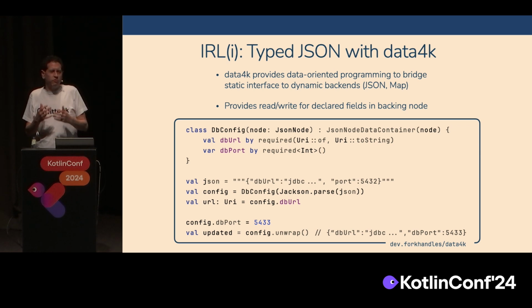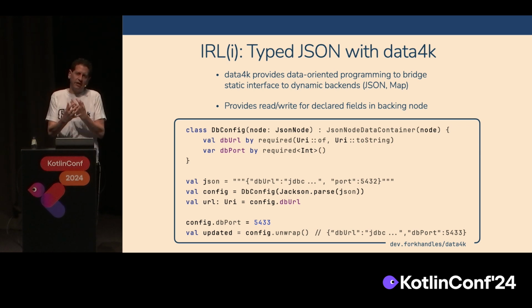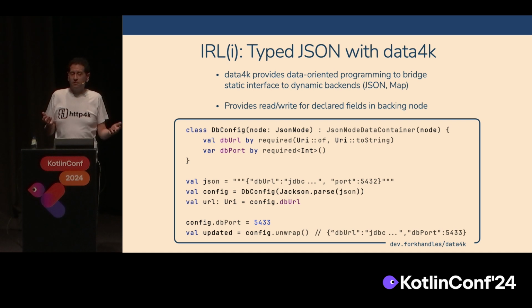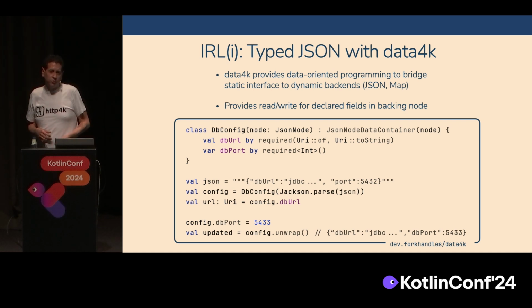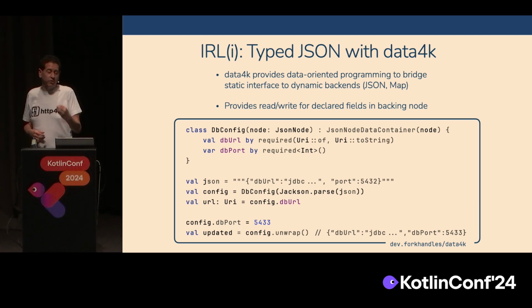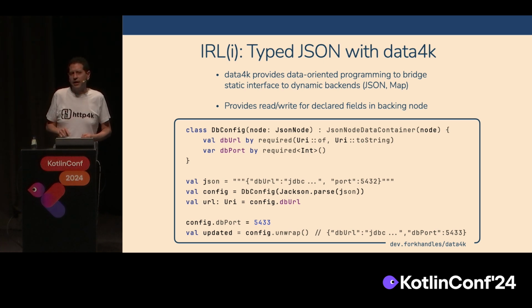And effectively, what it's really good for is putting a kind of static sheen over the top of this dynamic JSON node. So I can have a JSON document with 1,000 properties in it, and I only care about 2 properties. So what I can do is define one of these things, which is like a data container. I'm going to pass in the actual document that I've just parsed, and I'm going to define 2 properties. And those are the properties that I care about.